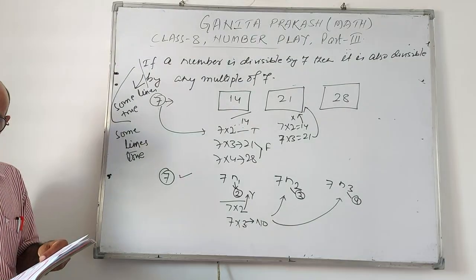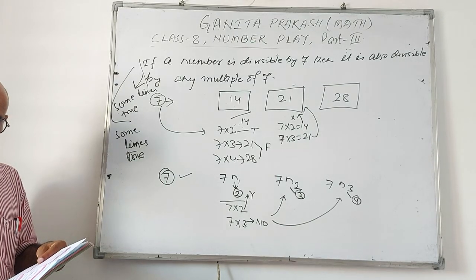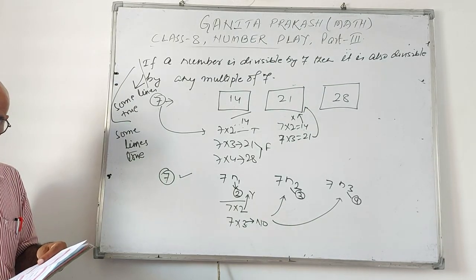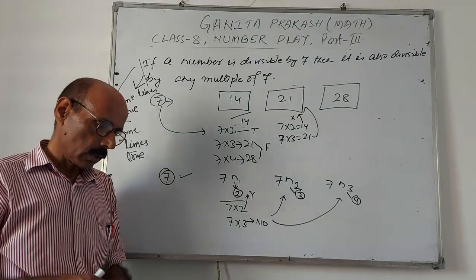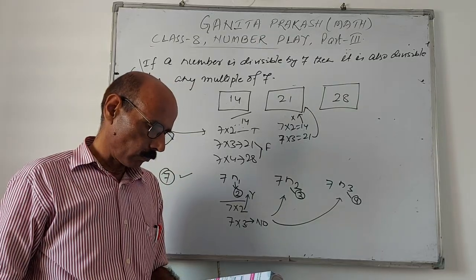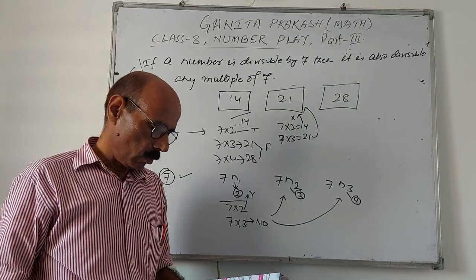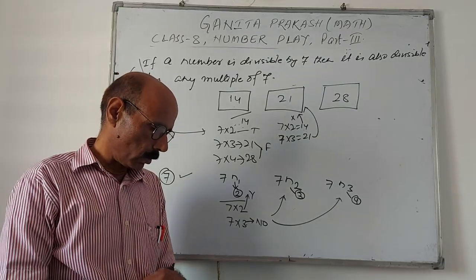Examine each of the following statements and determine whether it is always true, sometimes true, or never true. Following statements means some statements are also there: 6, 7 and 8. But time is more, we have to close it. So many videos we have to make for this.